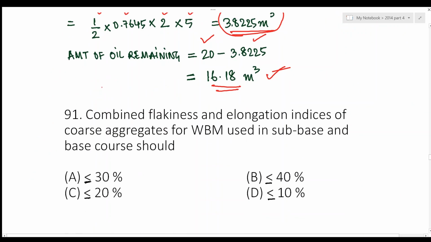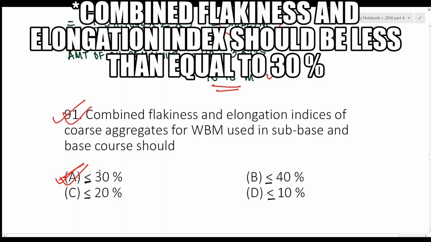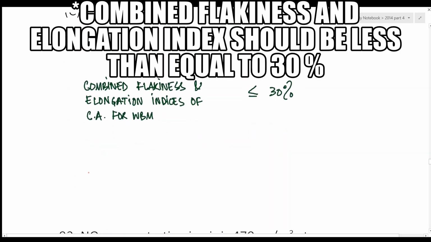Next question: combined flakiness and elongation indices of coarse aggregates for WBM used in subbase and base course should be. The answer is: should not be greater than or equal to 30%. The combined flakiness and elongation indices should not be greater than 30%.